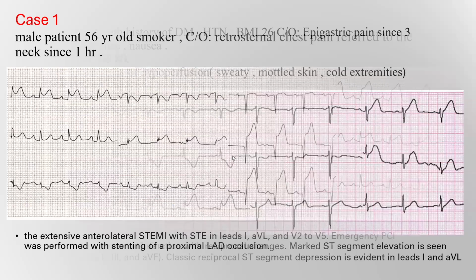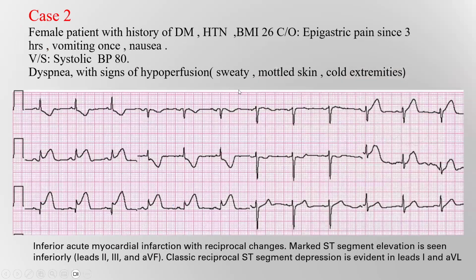Case 2, a female patient with a history of diabetes, hypertension, and body mass index 26, complaining of gastric pain for 3 hours, vomiting once, with nausea. So there are other symptoms associated with the chest pain. Vital signs: the systolic blood pressure is 80. This patient is hypotensive, complaining of dyspnea with hypoperfusion. So the patient is in cardiogenic shock.